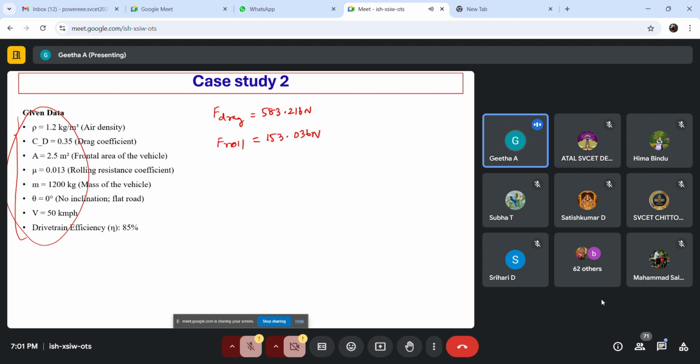So rolling resistive force is equal to 153.036 Newton. Here also it's given 0 degree, so climbing force will be 0. Then we can find its total force, and accordingly its power. Power is equal to total force into velocity. We get 24.539 kilowatt. Then we can find its total energy, power into range. Range is also your case study, so you can fix 100 or 150 or 200 kilometer per charge.